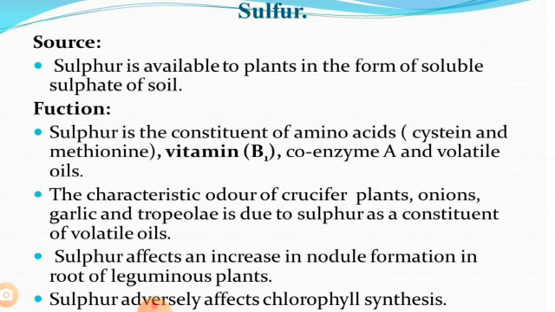The characteristic odor of crucifer plants, onion, garlic and thiol compounds is due to sulfur as a constituent of volatile oils. Sulfur affects an increase in nodule formation in the roots of leguminous plants. This is root nodules. It affects an increase in root nodules. Sulfur adversely affects chlorophyll synthesis.